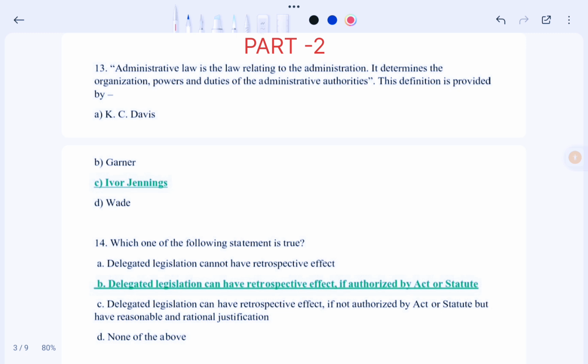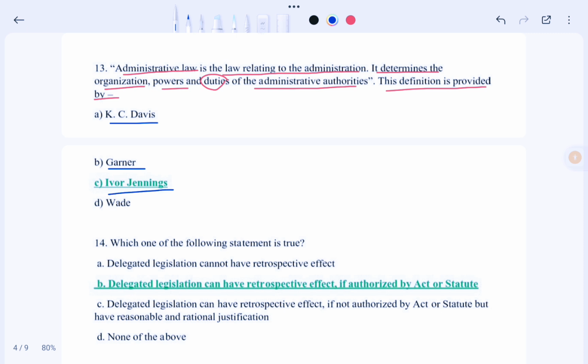So let's see the first question. Administrative law is the law relating to administration. It determines the organization, powers and the duties of the administrative authorities. So this definition is provided by whom? Let's see the options. Options are option A Casey Davis, option B Garner, option C Ivor Jennings and option D Wade. So in this case our correct option would be option C, that means Ivor Jennings.